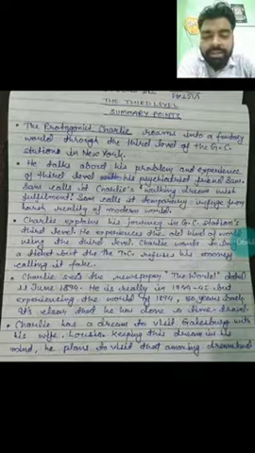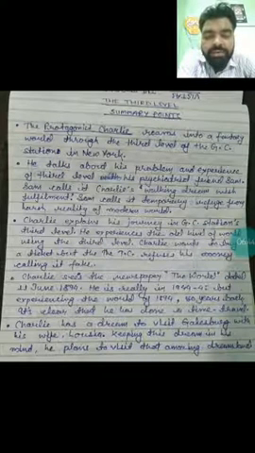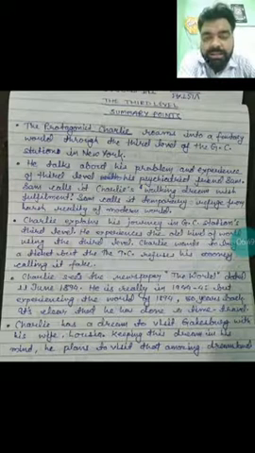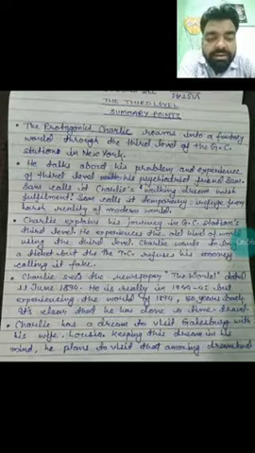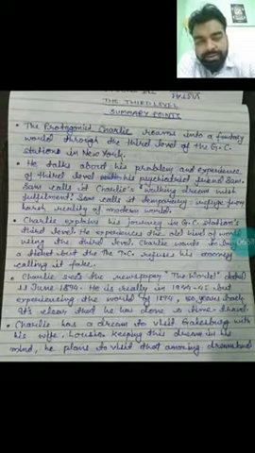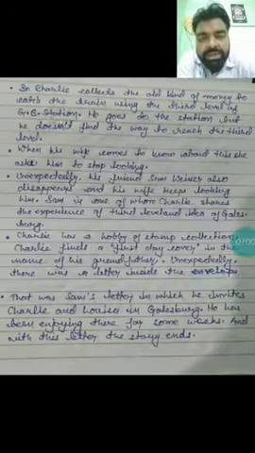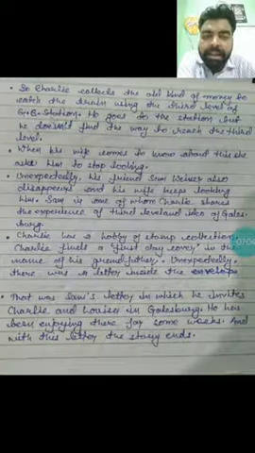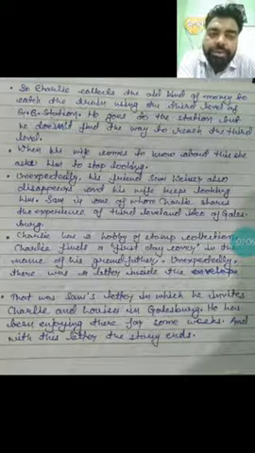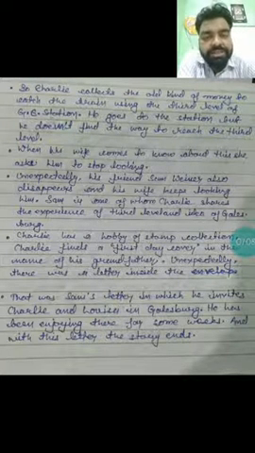Okay, next point. Charlie has a dream to visit Galesburg with his wife Louisa. Keeping this dream in his mind, he plans to visit that amazing dream land. So Charlie collects the old kind of money and reaches the Grand Central Railway Station.